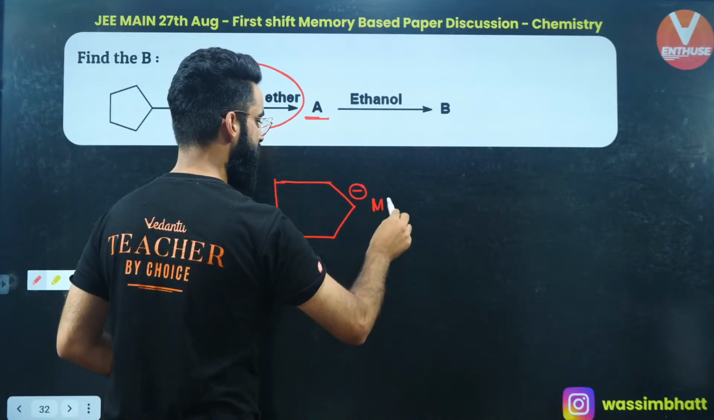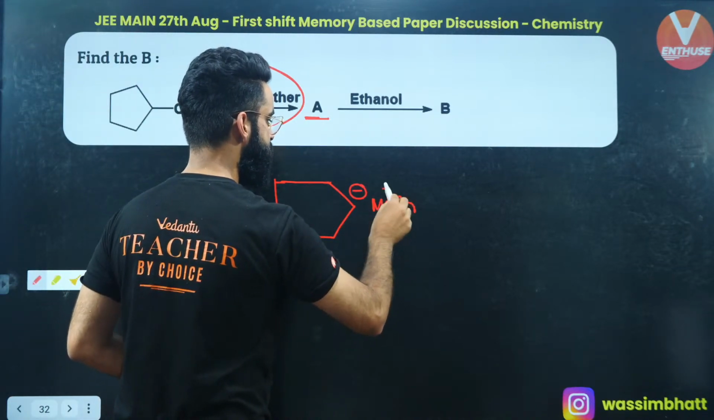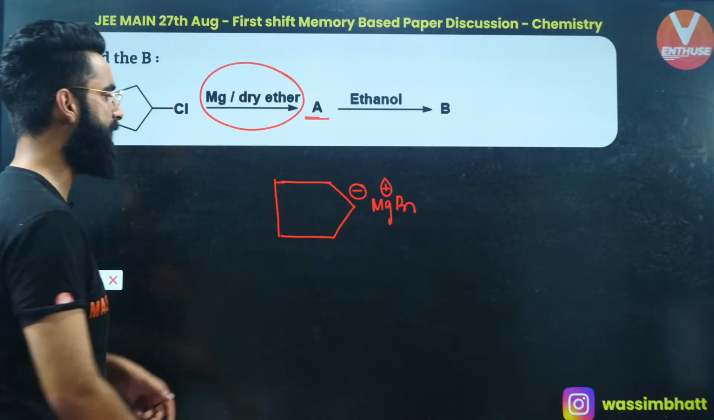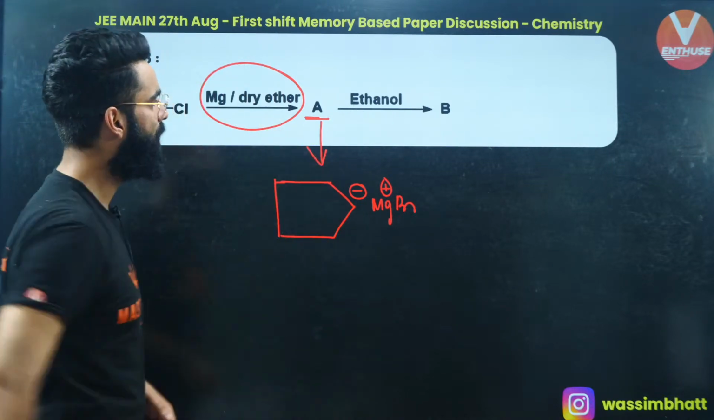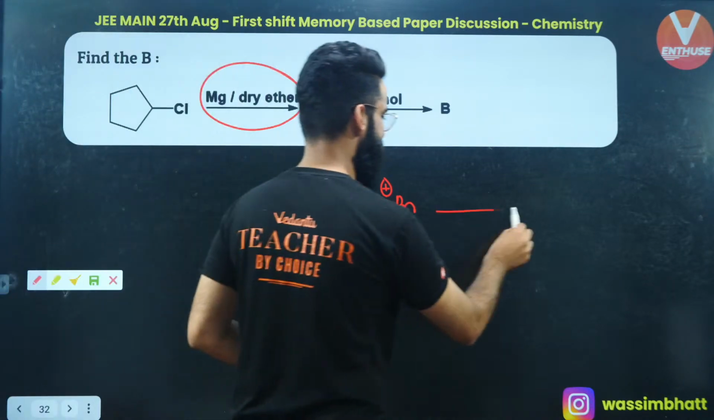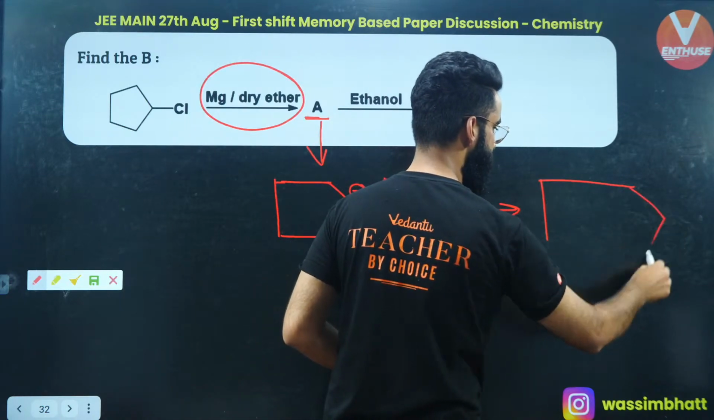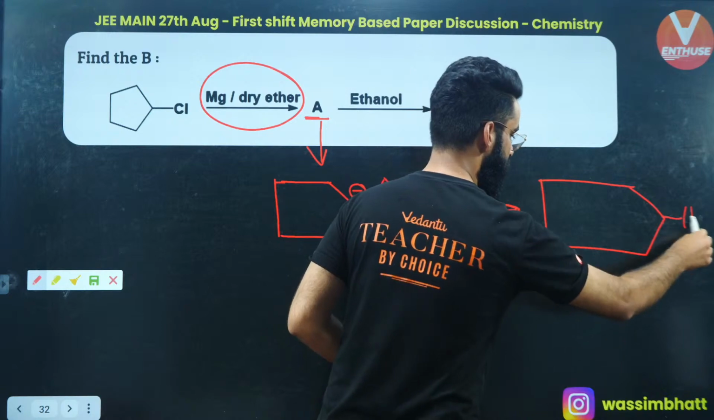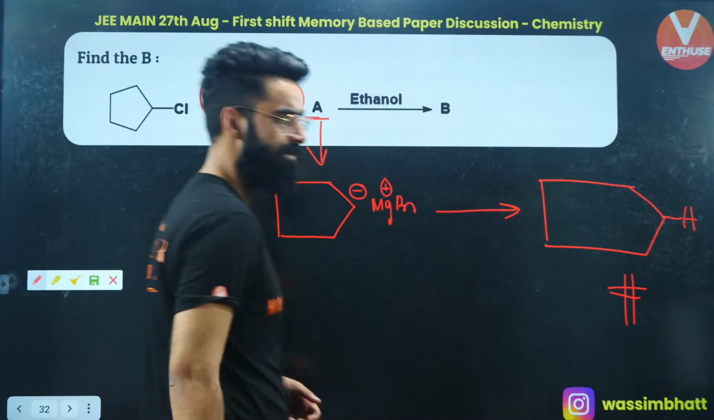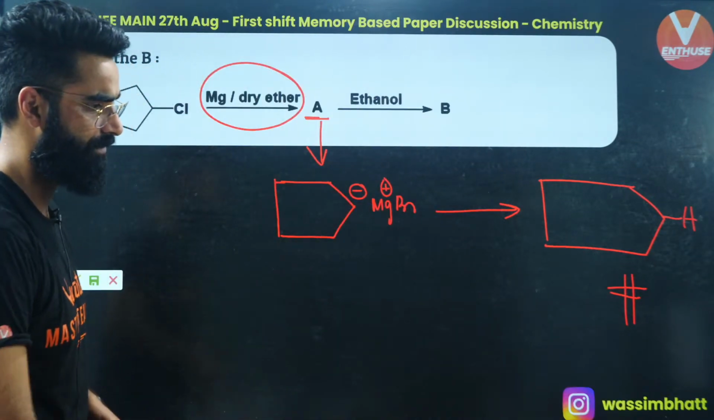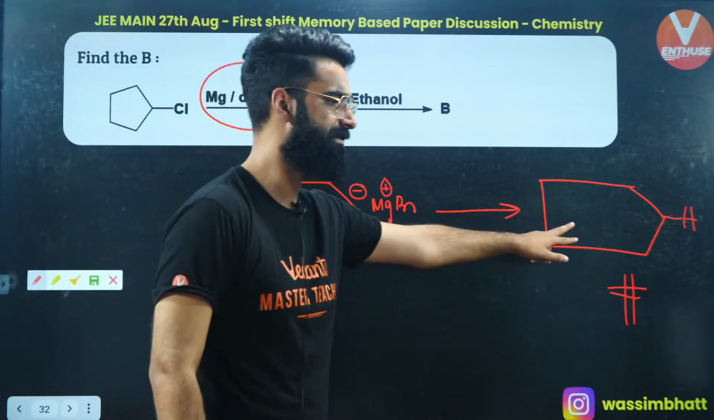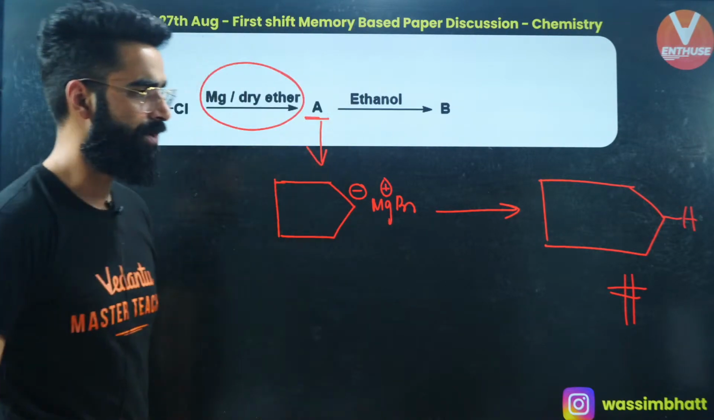On reaction with Mg in presence of dry ether, this is going to be the MgBr compound. This is your A over here. Now, in presence of ethanol, it is going to take H+ out from ethanol. So finally, it gets converted into cyclopentane. This was the answer of the question. Can you let me know, was there any option like this, people?